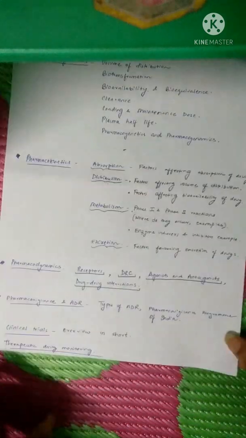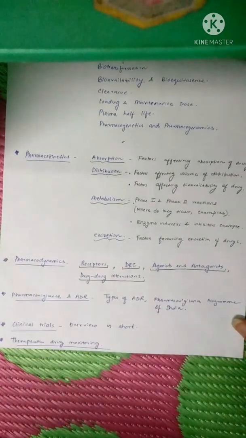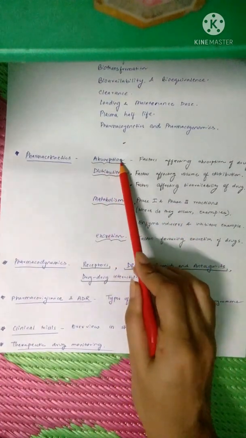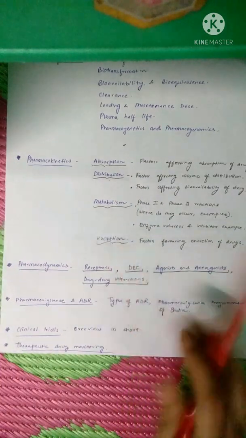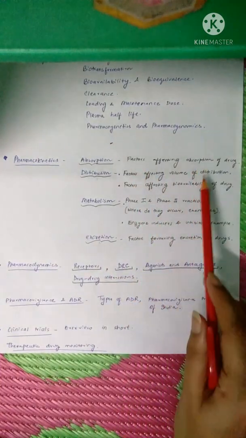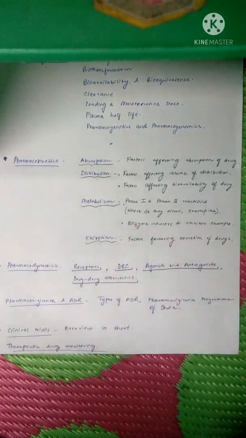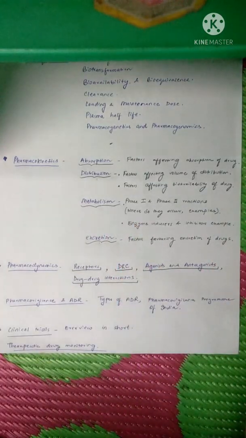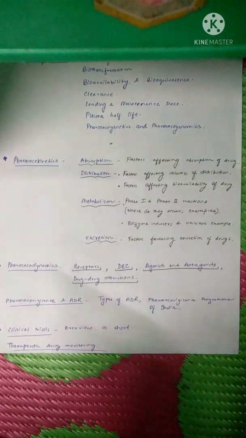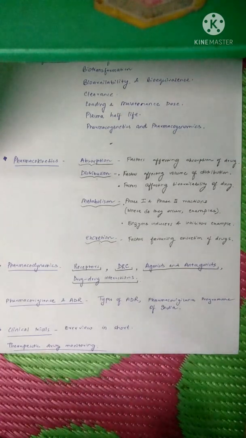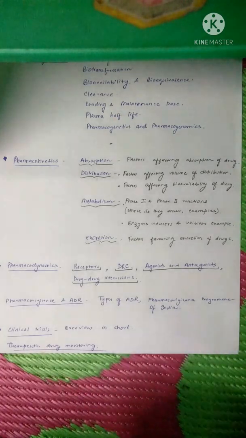Okay. Next we move on to pharmacokinetic parameters. So absorption, distribution, metabolism and excretion. All those factors which affect distribution, which affect volume of distribution, which affect metabolism and which affect excretion of the drug are important, because they will ultimately modify the drug action. So there is one question: what are the factors which modify the drug action? Your answer will be based on this.